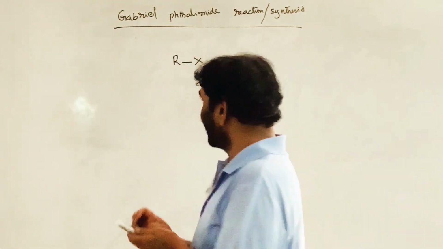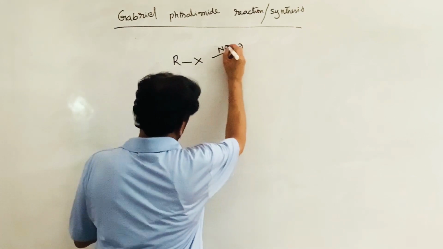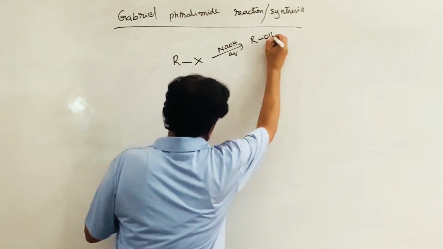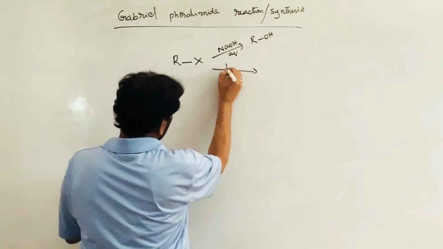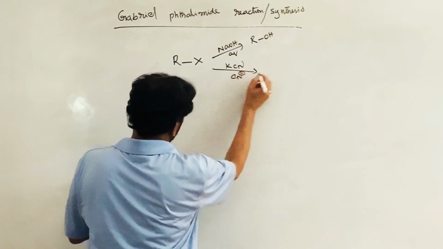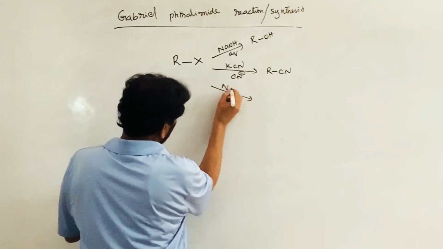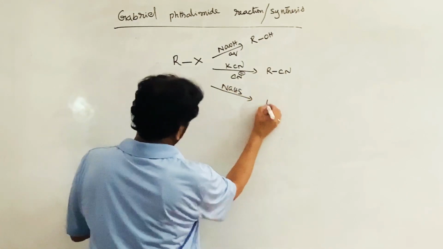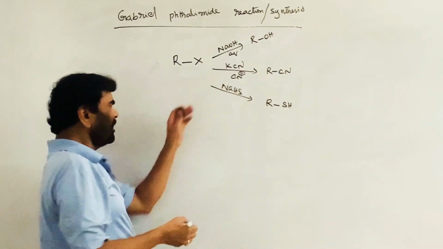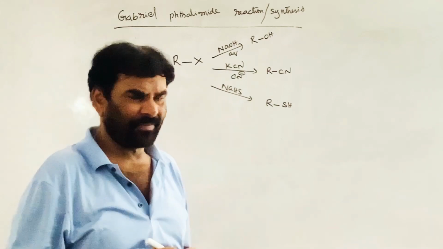By treating the alkyl halide with sodium hydroxide or aqueous alkali, Cl is replaced with OH, and alcohols can be prepared. By treating with potassium cyanide, where the cyanide ion is the attacking nucleophile, RCN is formed. By treating with sodium bisulfide, SH is formed, and thioalcohols are formed. So we have seen many such reactions.